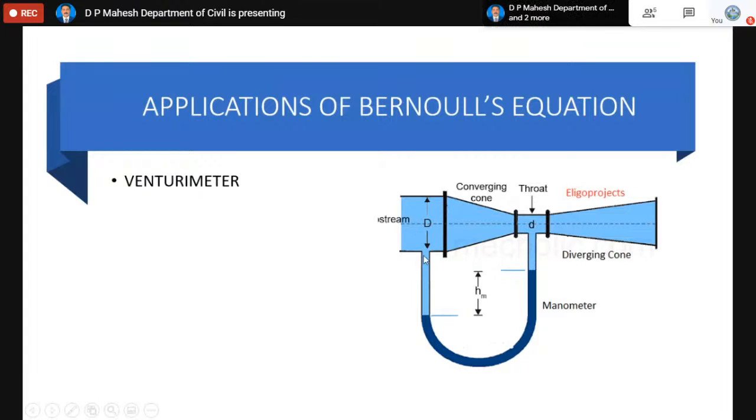One end of the manometer is fixed at the inlet and the other at the throat, and it automatically starts giving the manometer difference. If you record that, you need not calculate the flow rate using any other technique. Just from the manometer reading, within a fraction of a second you will get the flow rate.